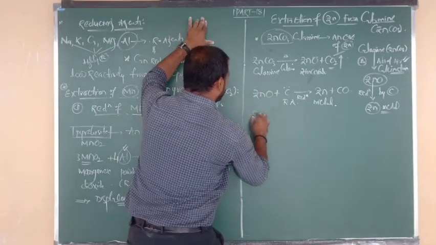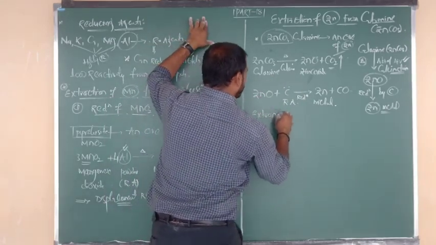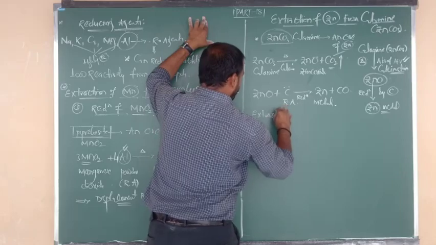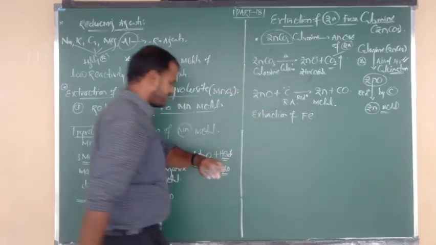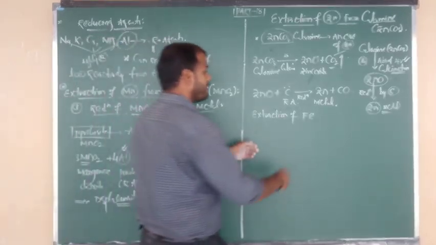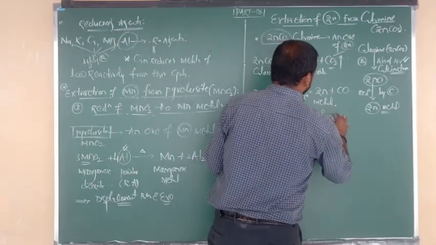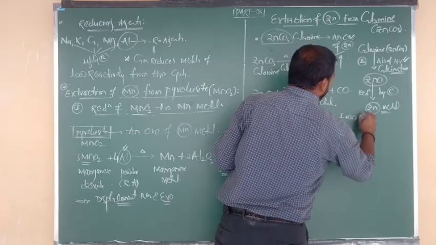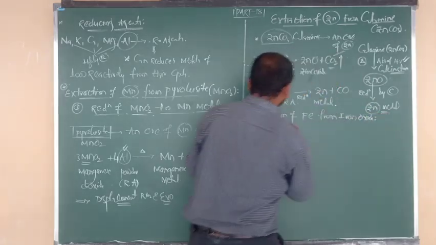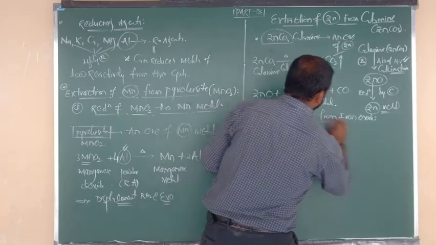Last and final topic, beta. Extraction of iron. Extraction of Fe means iron. Extraction of iron from iron oxide.